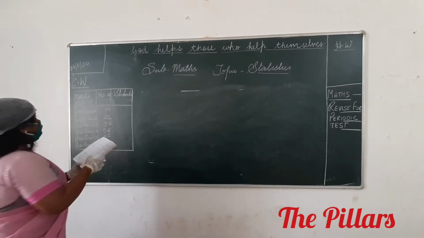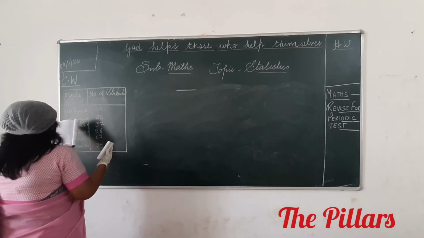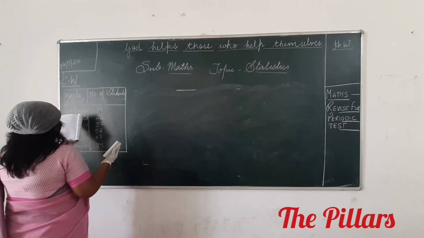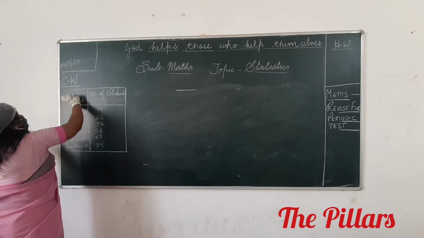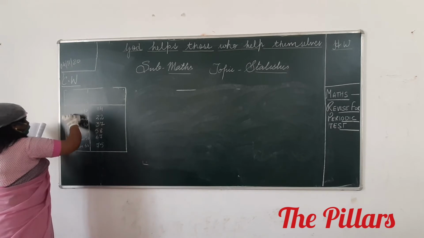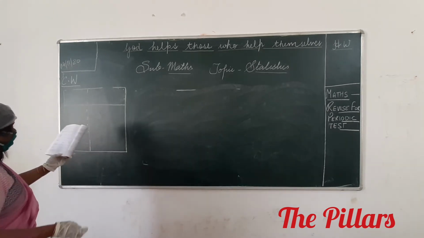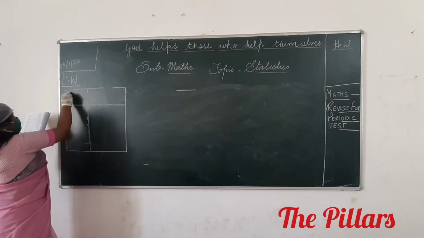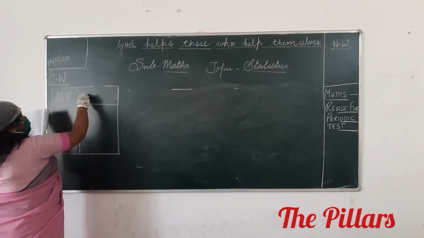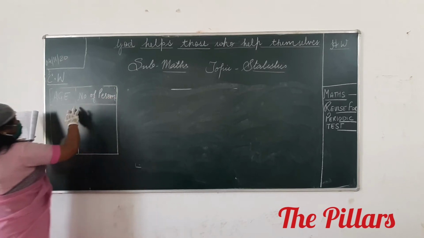Find the mean age from the following. Okay? Mean age from the following. You can please quickly write up the question. Age, and this is your number of persons. Number of persons. Age is